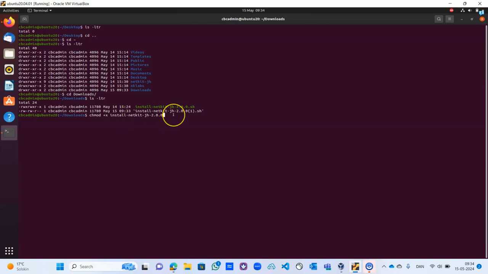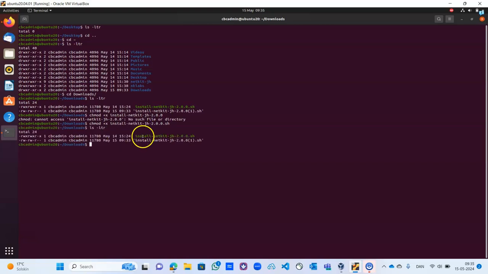So this is the file name. As we enter, it says the file does not exist. Okay, we didn't add the .sh. Change mode +x means we want to change this file to an executable file. Now when we list, the color changes.